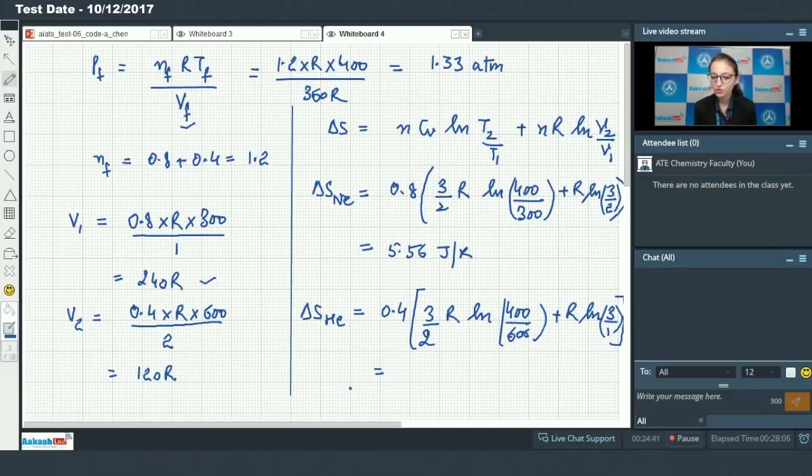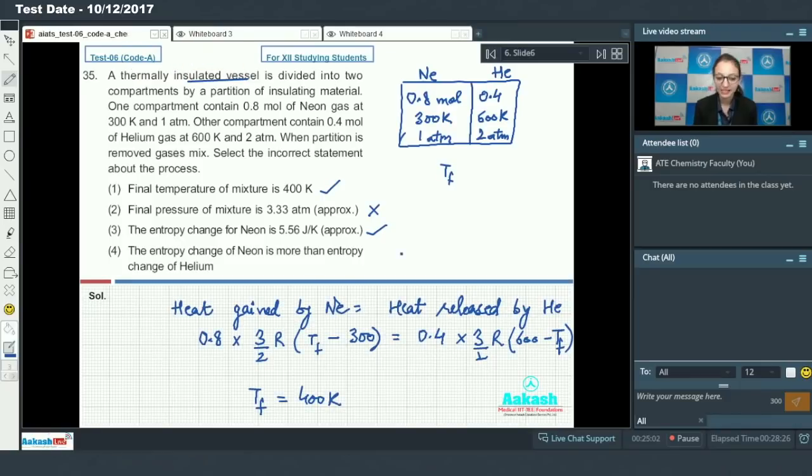So it would come out to be 1.63 joule per Kelvin. And we can clearly see कि नियॉन की एंट्रोपी चेंज ज्यादा है हीलियम से, so the given statement is correct. और हमें निकालना था इनकरेक्ट स्टेटमेंट, so answer is option 2.